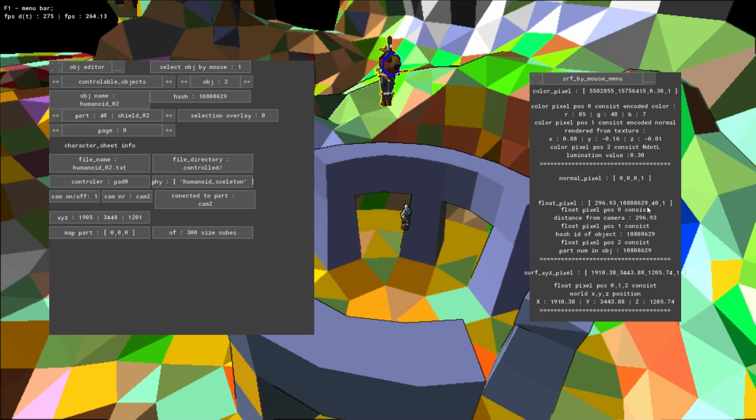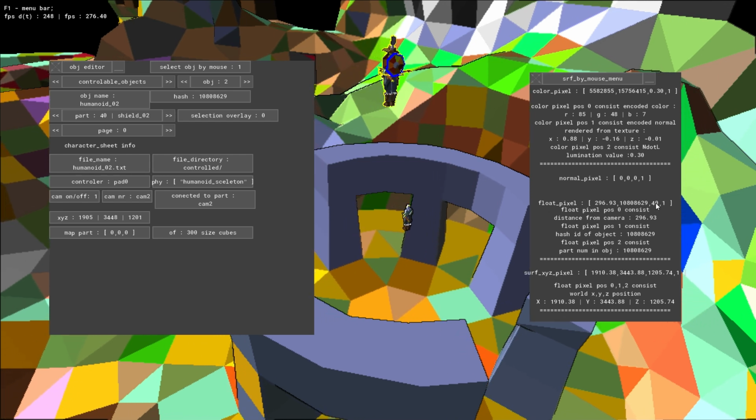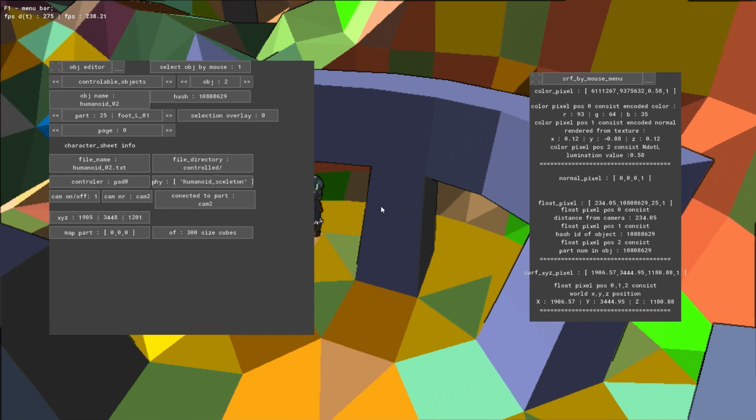So here we have color, and number 40 is the part of the shield, part leg, part lower leg, part foot 25, and so on.